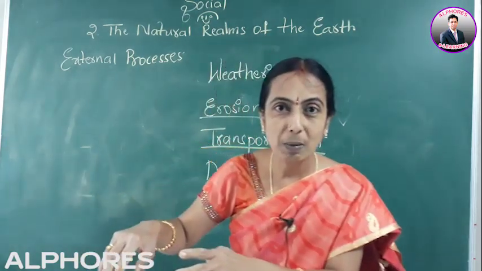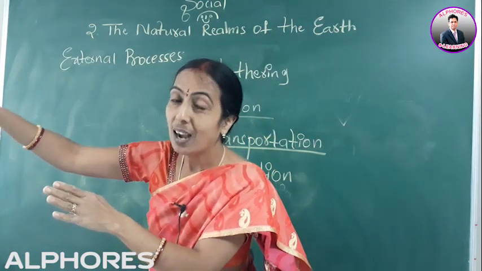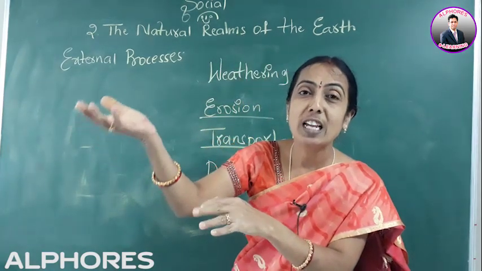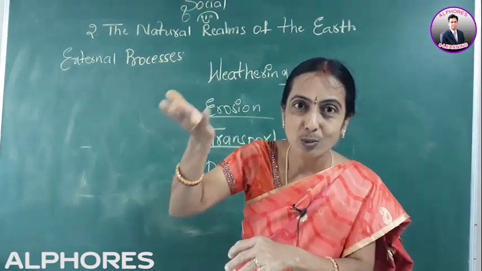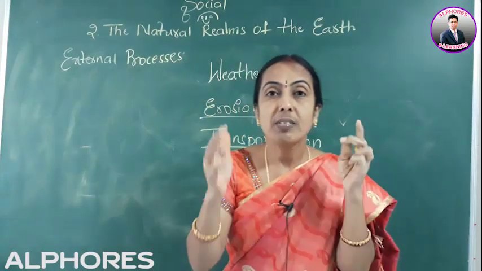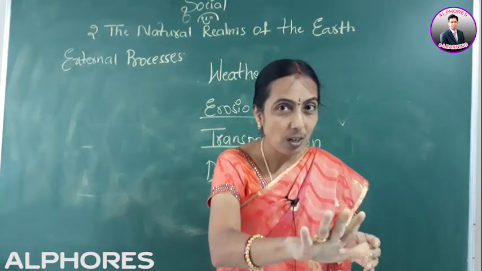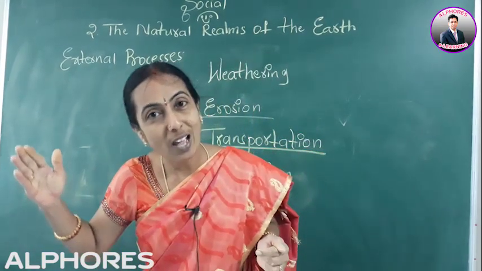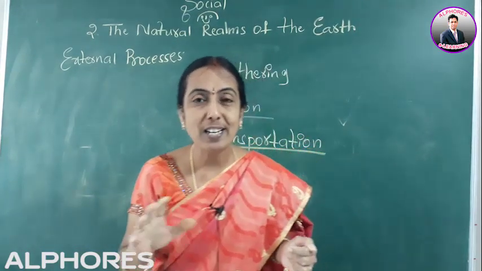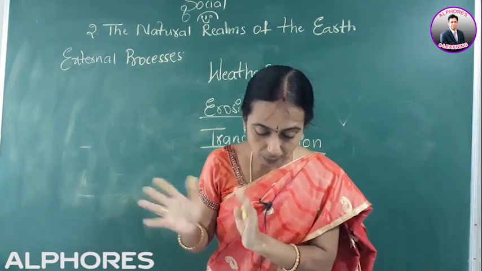So what change is taking place? The upper layer soil, the fertile layer, is brought from one area and dumped in some other area. With that, the level of that particular low-lying area will increase, its altitude will rise. Then what is meant by transportation? It is nothing but the eroded material in the form of small rocks, gravel or rich soil being taken from one place to another. By what? Again by wind and water. This process is called transportation.